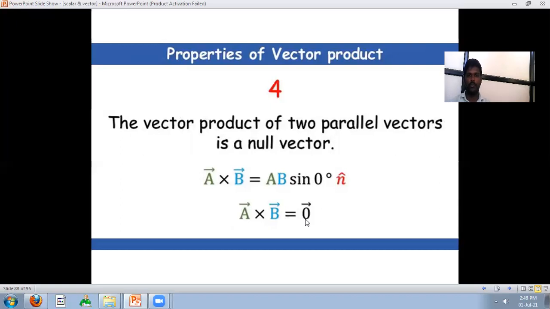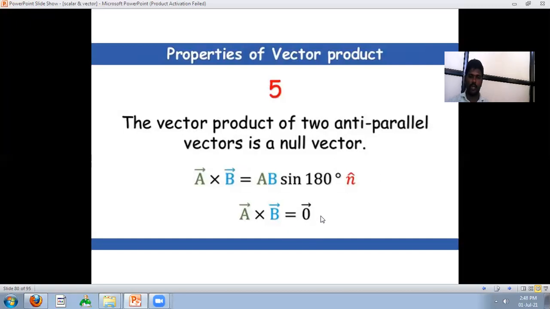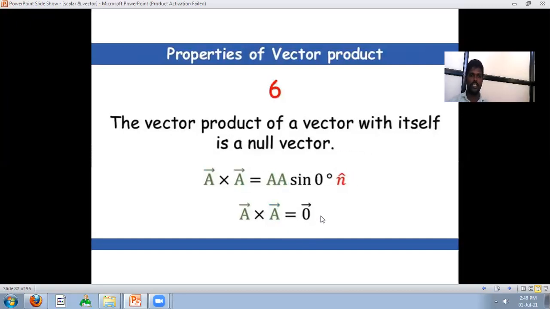The vector product of two parallel vectors is a null vector. Parallel vectors mean the angle is 0 degrees, then A cross B is equal to AB sin 0. Sin 0 means 0, that is A cross B is equal to 0 vector. Next, the vector product of a vector with itself is a null vector, because A cross A is equal to AA sin of the angle. The vector is itself, so the angle is 0, then sin 0 gives a null vector.